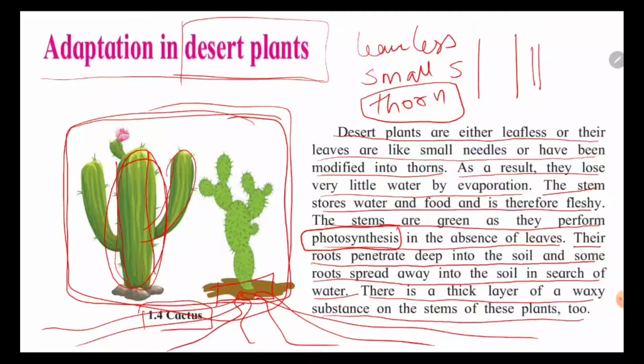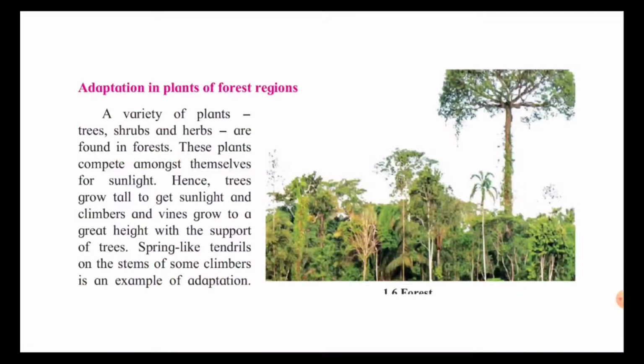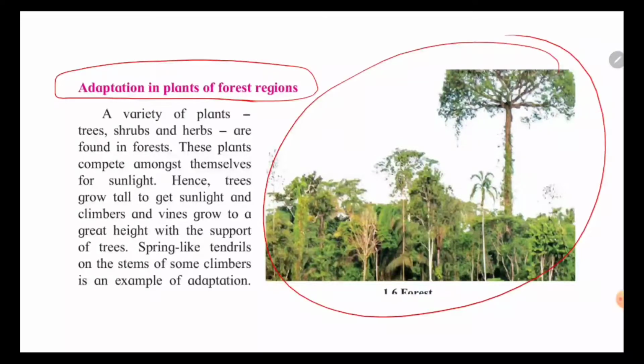So this was the difference between aquatic plant and desert plant. Next is our forest region. Okay, the forest region. Now what is the difference in the forest region? A variety of plants, trees, shrubs and herbs are found in the forest.